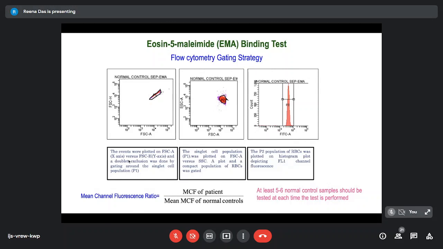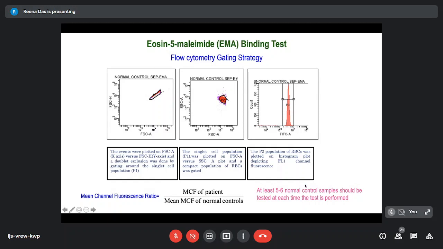The only catch about this test is that every time we do it, we must take 5 to 6 normal control samples of roughly the same age and sex ratio, if possible. This is required because there is a day-to-day variation in the amount of fluorescence that we see.